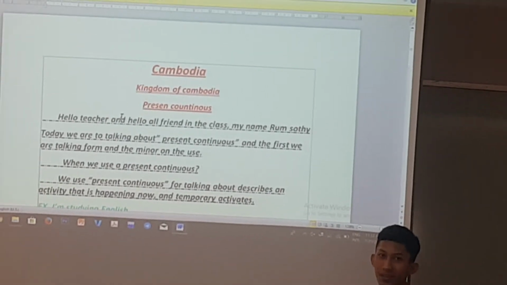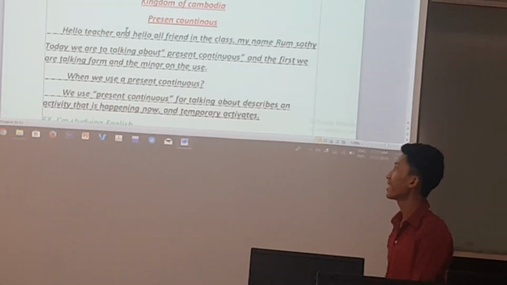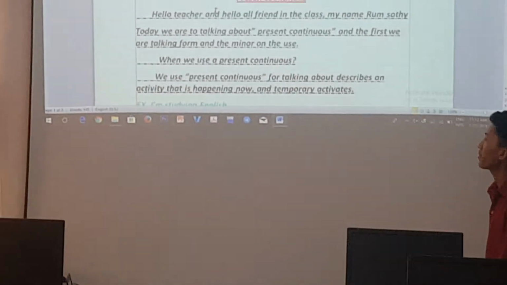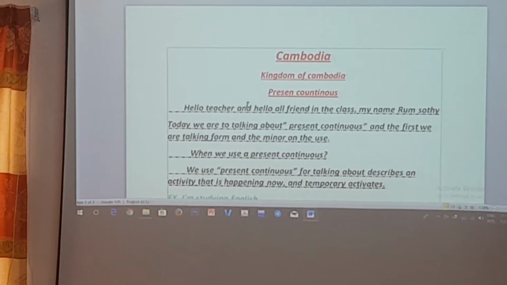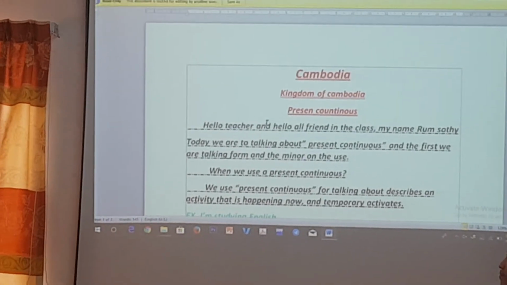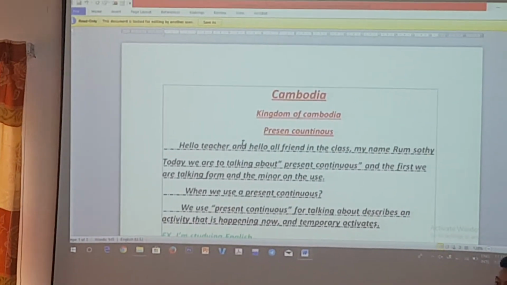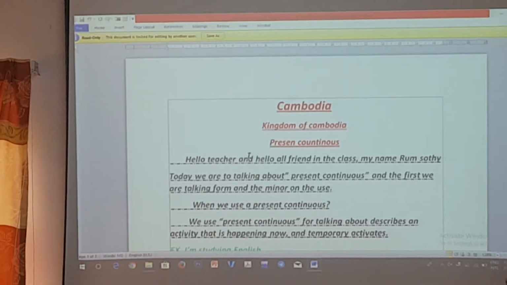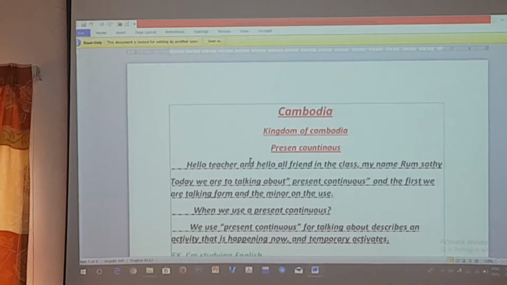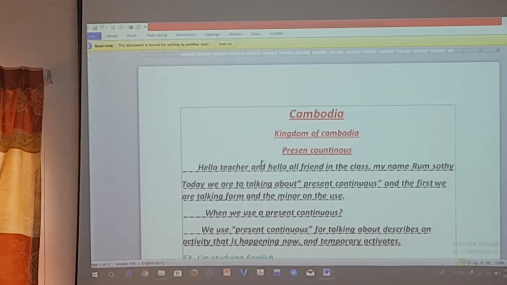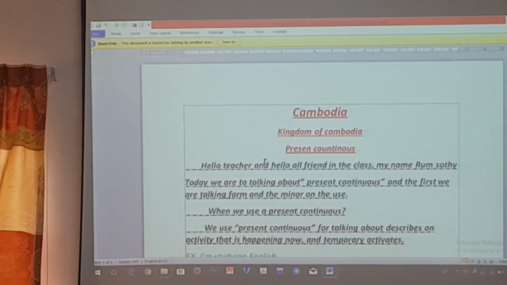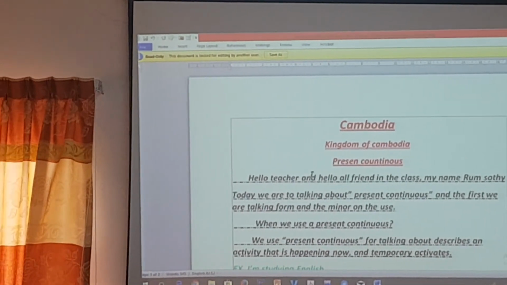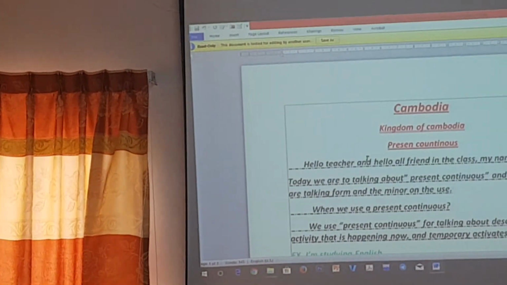Is it a question or what? No, it's not yet a question, right? Or we can say an indirect question. For an indirect question, you should not use a question mark. But if you put a question mark, you need to use the correct form of the question. So it should be: when do we use the present continuous tense in here?